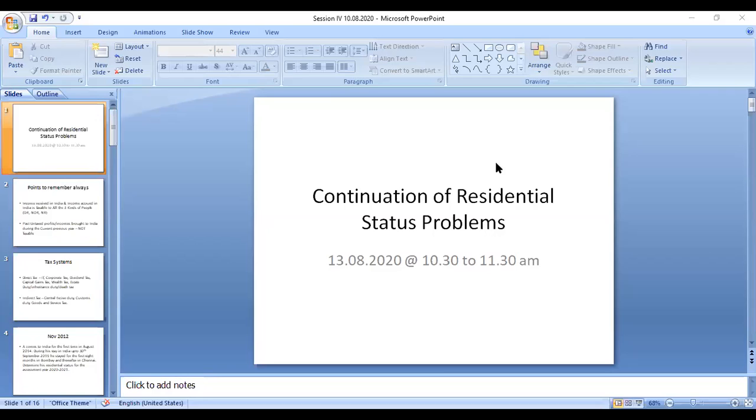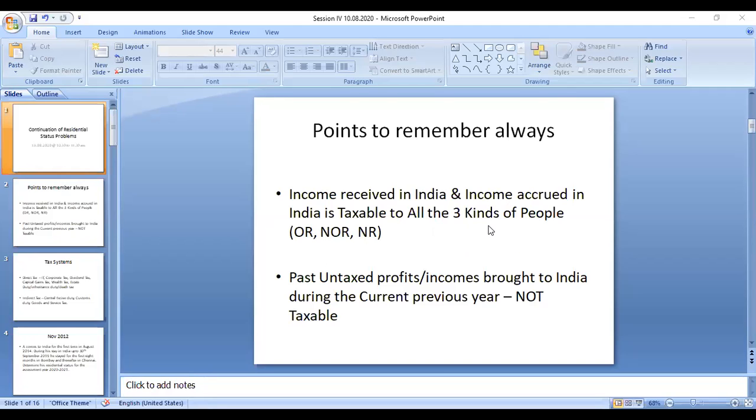Okay, ordinary resident. If you are not satisfying additional condition 2, he is a resident but not an ordinary resident. If you are not satisfying both basic conditions, he is said to be a non-resident. So these are our rules. On the basis of the rules, we work out some problems. Again, you have to remember these things.